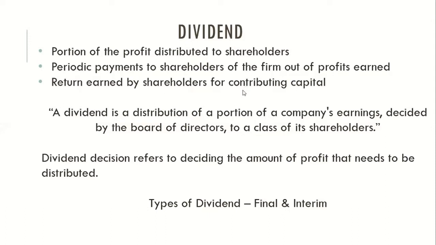This is the monetary compensation an investor gets for sacrificing his capital and investing money into shares.